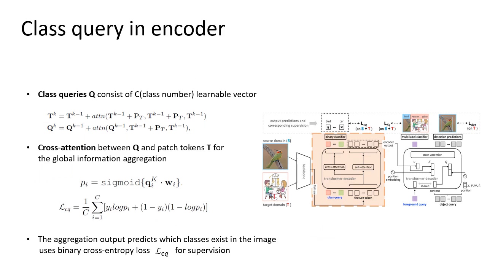The class query queue consists of C learnable queries, where C is the number of categories. The cross-attention between the class query queue and the image patch tokens is used to aggregate category-related information. The output of each class query is used to perform binary classification to predict whether the category exists in the image.